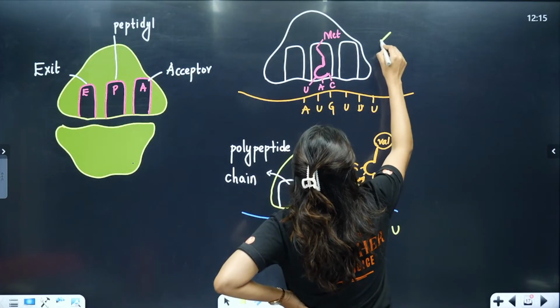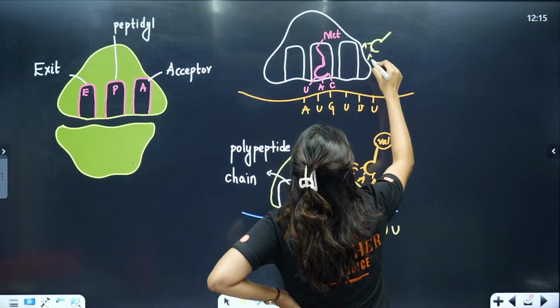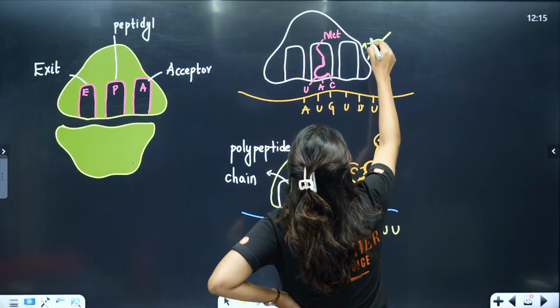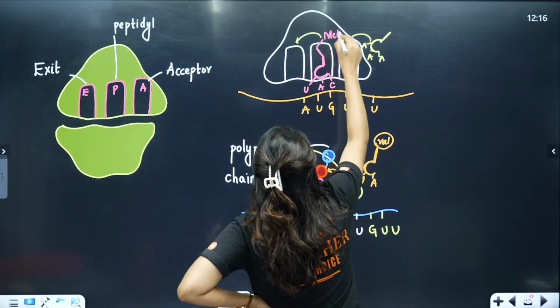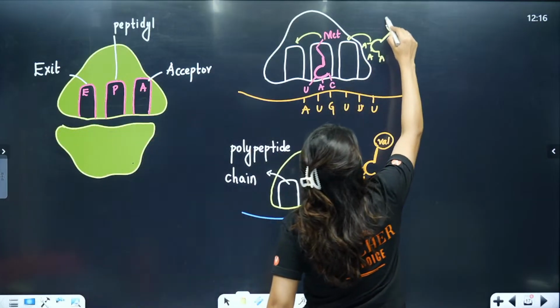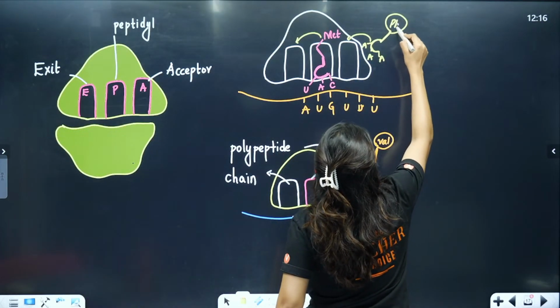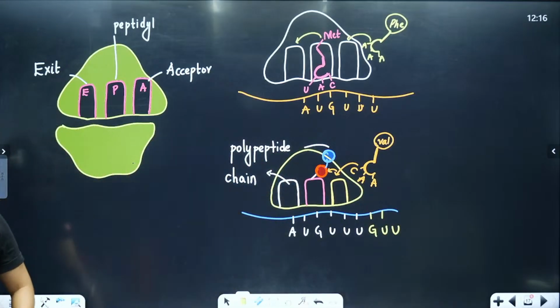It will be waiting with what, students? It will be waiting with A, and A. So this one will shift here, and this attachment will continue. So here we will have phenylalanine, Phe. Got it? This is how your entire polypeptide chain formation will happen.